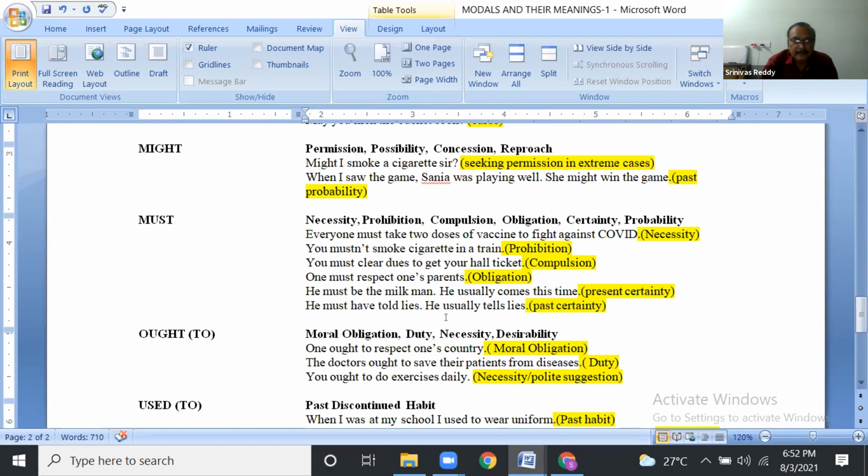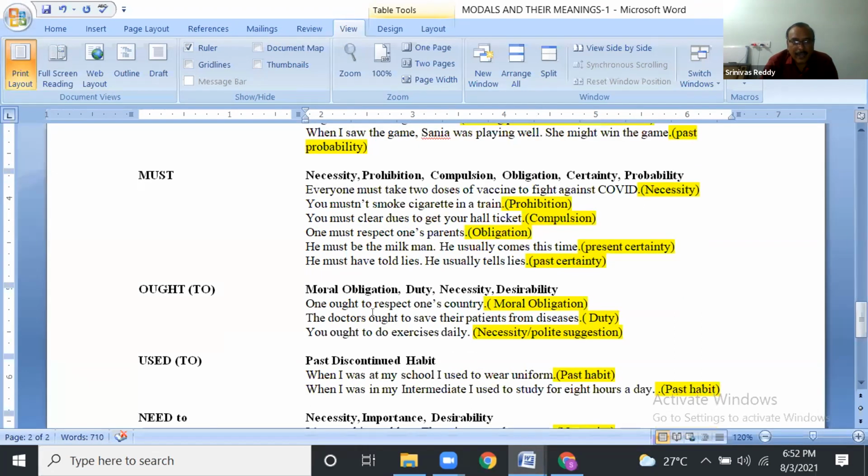Right? Next, "ought to." It is moral obligation, duty, necessity, desirability. One ought to respect one's country. It is moral obligation. Ought to. We can't say "must" here. It is just moral obligation. One ought to respect one's country.